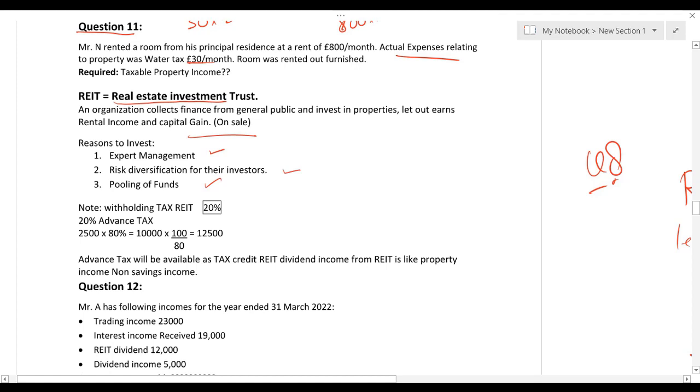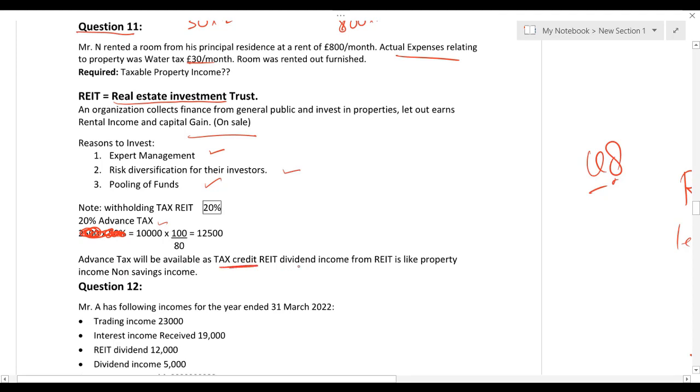Number one, whatever dividend you are receiving from a real estate investment trust will be 80%, because 20% is already deducted at source. But while solving the question, you have to gross it up by multiplying by 100 and dividing by 80. For example, you have received 10,000 dividend from a real estate investment trust. So I have to gross it up, multiply by 100 and divide by 80. Look at this. Advance tax will be available as a tax credit.